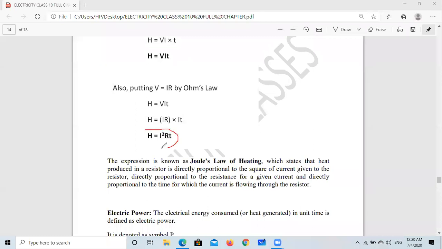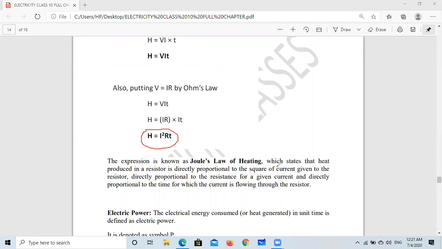How can we state Joule's law? Heat energy produced in a conductor or resistor is directly proportional to the square of electric current, directly proportional to the resistance, and directly proportional to the time for which current is flowing through the conductor or resistor. This is known as Joule's law of heating.